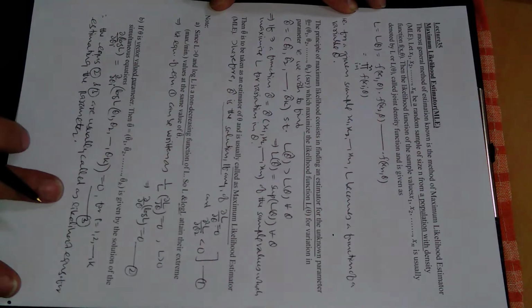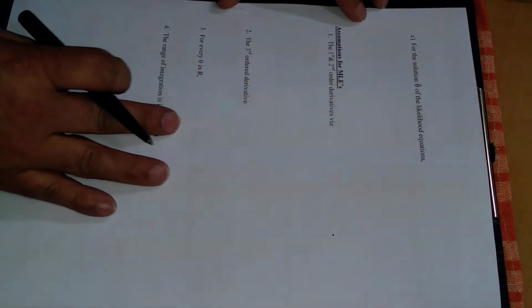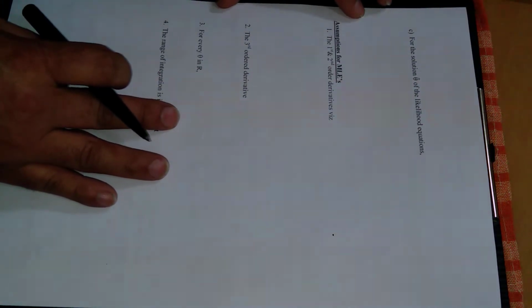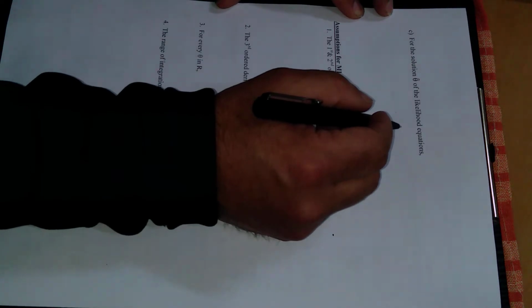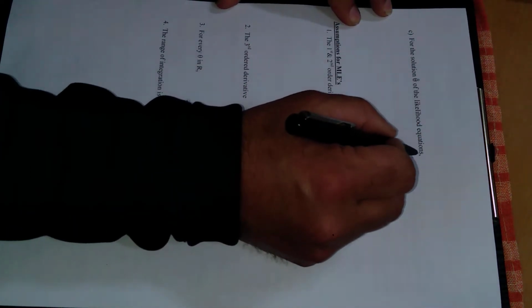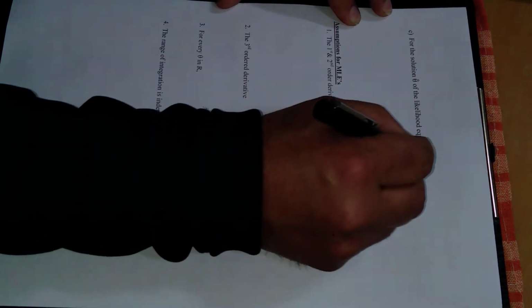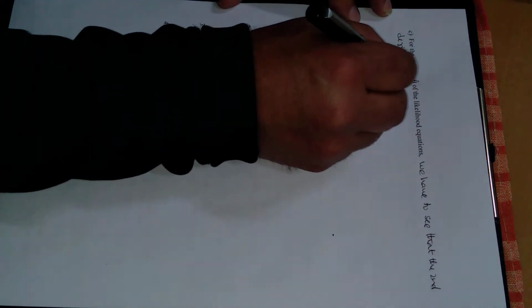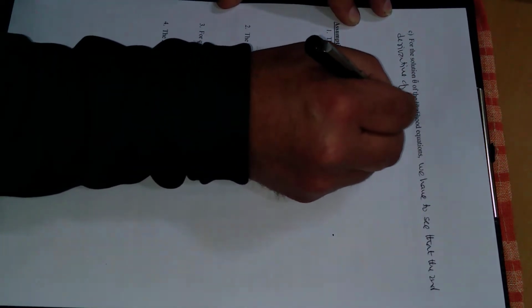Now come to note 3. For theta cap, a solution of the likelihood equation, meaning either 2 or 3, we have to see that the second derivative of L with respect to theta is negative, right?